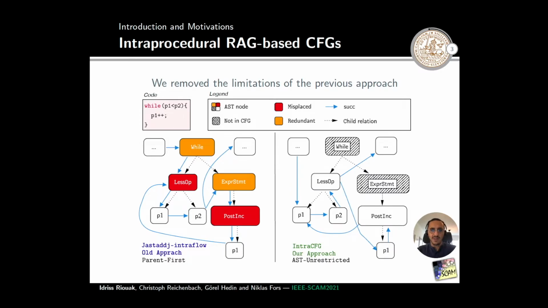Our framework, INTRACFG, builds AST-unrestricted control flow graphs. This means that the control flow graph doesn't have to follow the nesting structure of the AST, allowing us to create control flow graphs that reflect the real execution of the program.